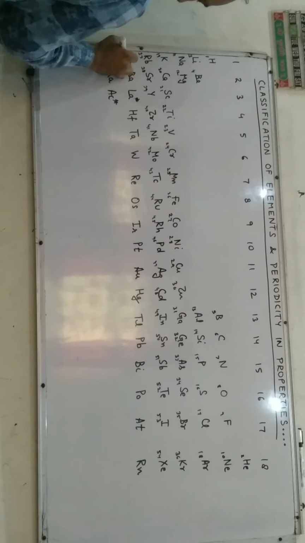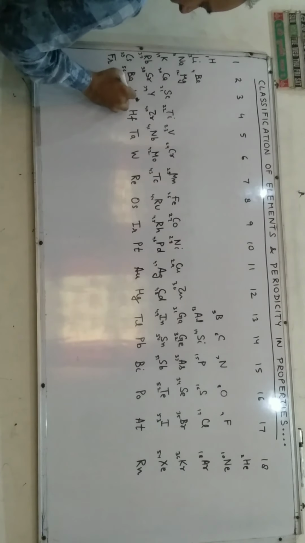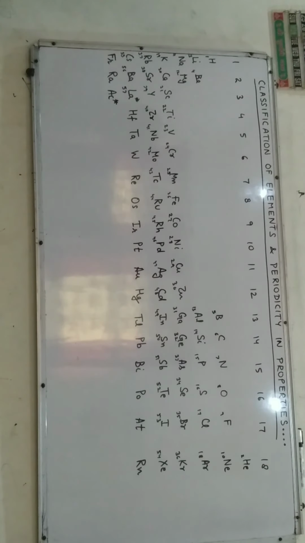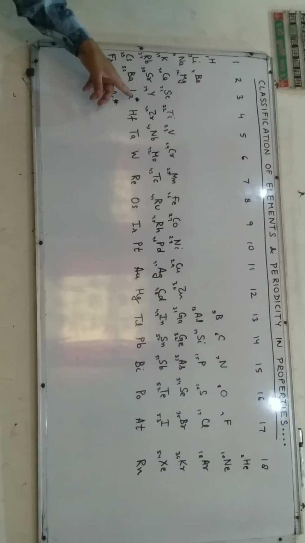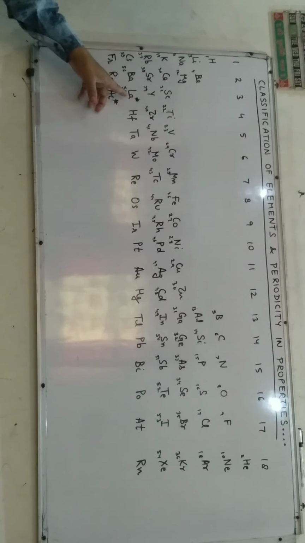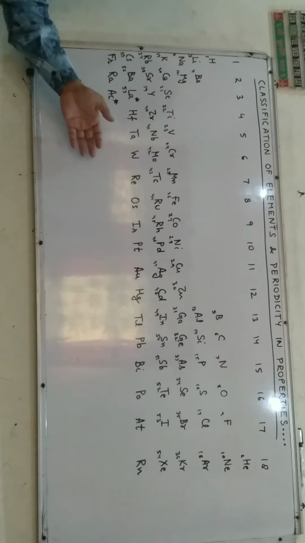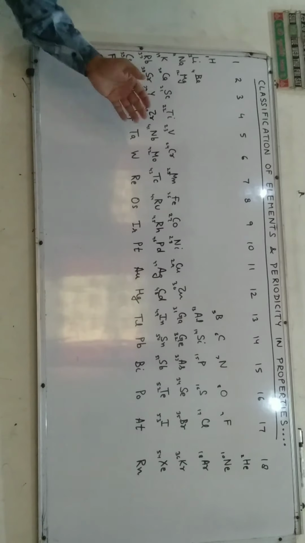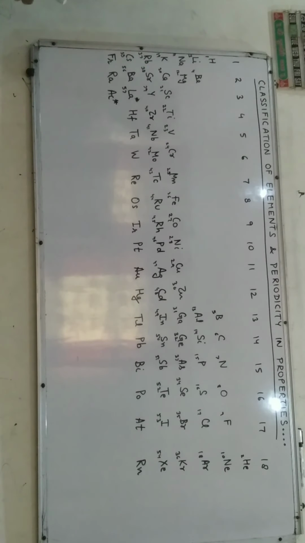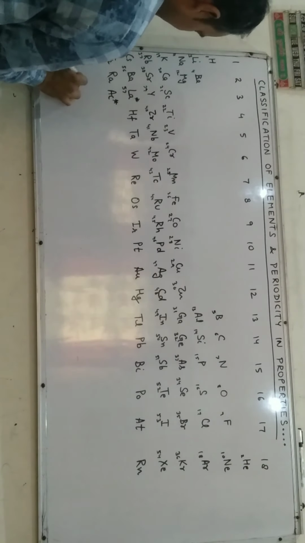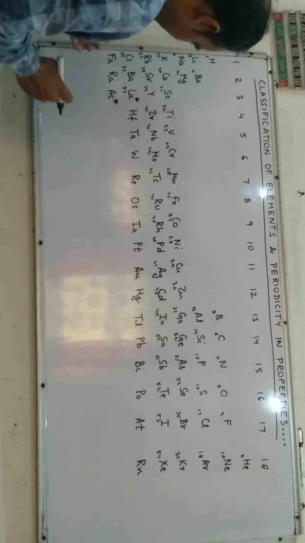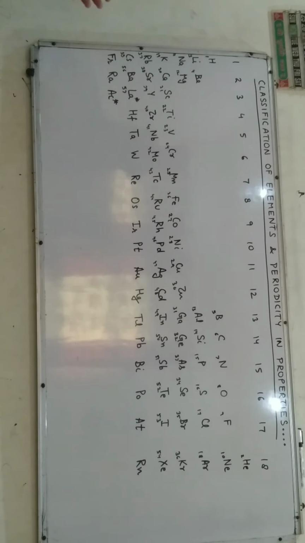Thereafter 55, 56, 57. Now after lanthanum, 14 elements are there which belong to lanthanoid, which are written separately in the main body of the periodic table. These are 58, 59, 60, 61, 62, 63, 64, 65, 66, 67, 68, 69, 70, 71.